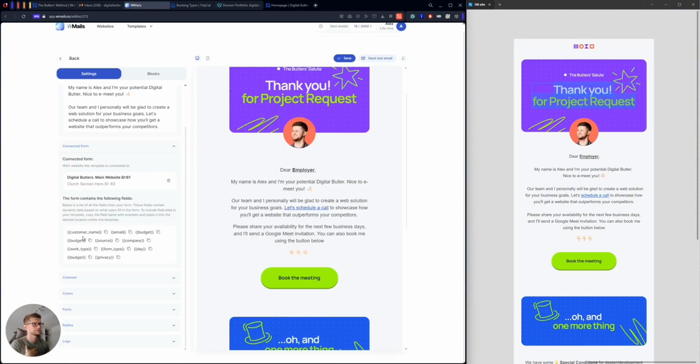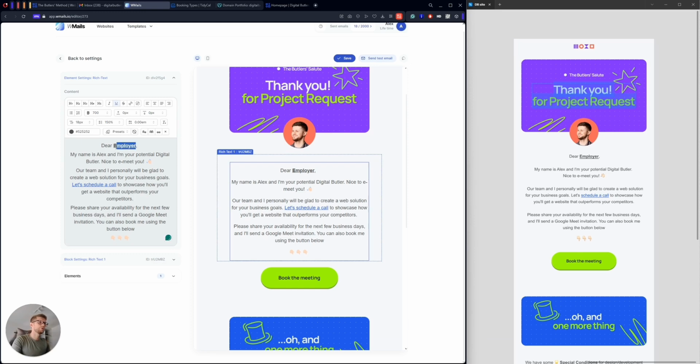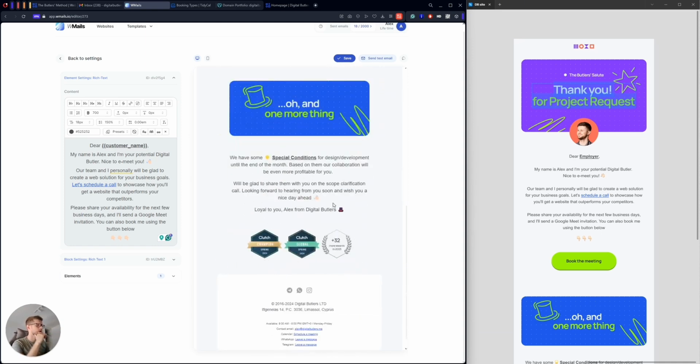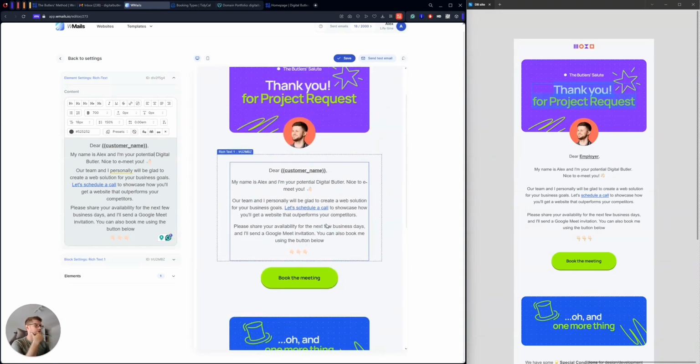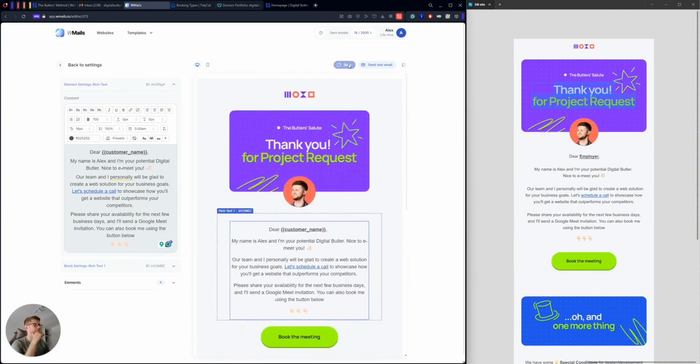I can see all the fields that I have in my Webflow account, and they are actually connected to the field ID. So I know that customer name is the field that I need. I copied it, and I will just put it here, right? Oh, okay. I need to make it bold one more time. And right now the system will put the name of the employer into this text. I don't need any additional dynamic field now, so I can save it.